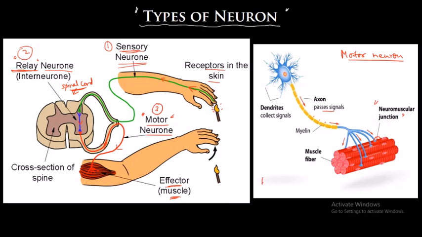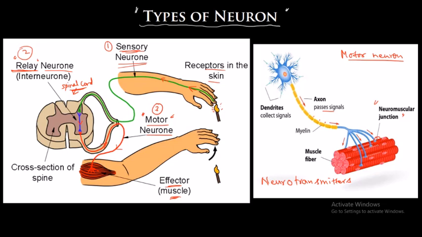There will be neurotransmitters. What are neurotransmitters? These are certain chemical substances which get secreted at the neuromuscular junction. Then the muscles will contract, so that will result in the movement of the hand away, whatever movement has to take place.